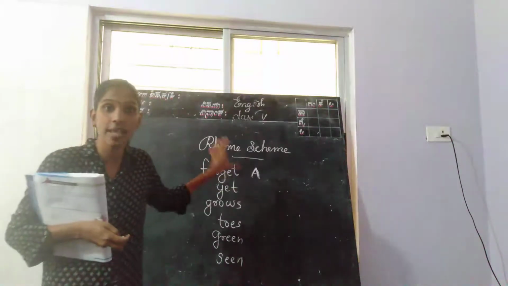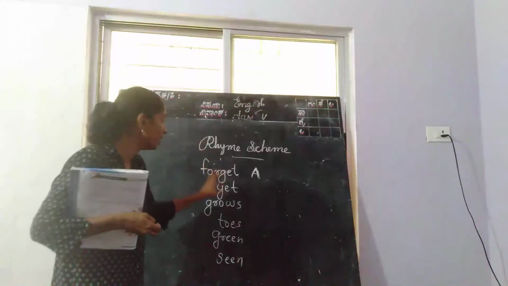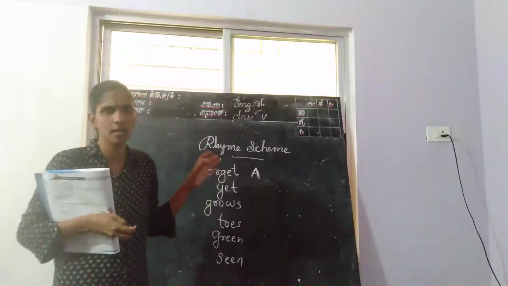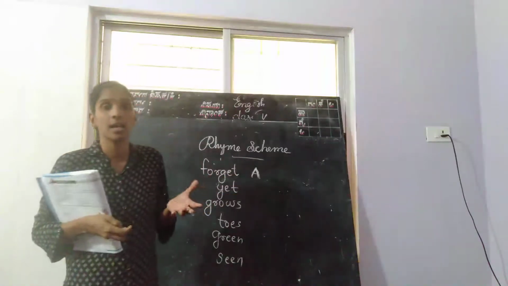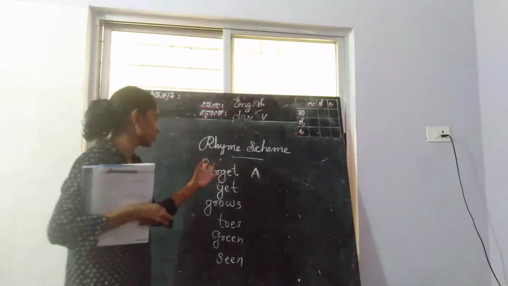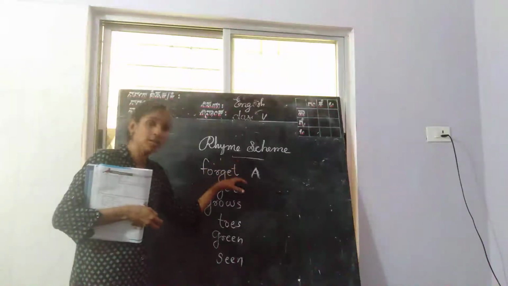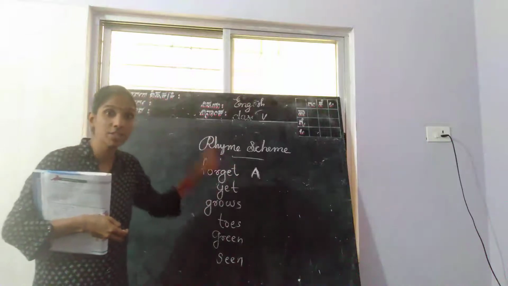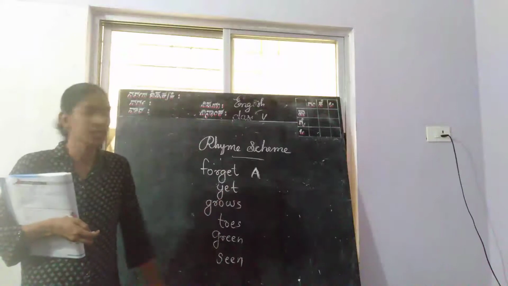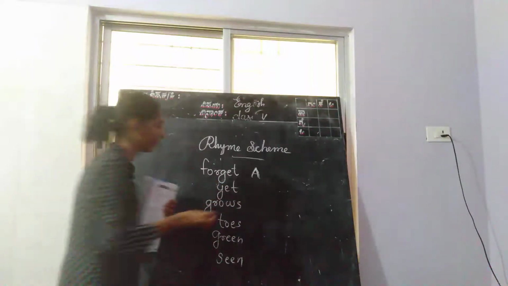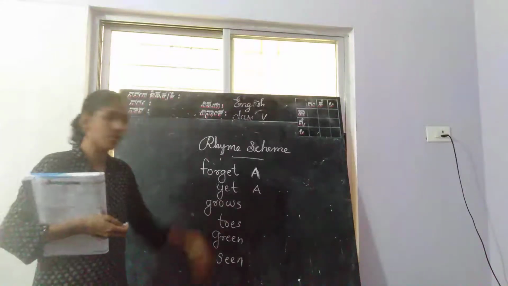Those words are ending with the same sound, and we can understand that the word yet rhymes with the first word forget. In whichever line we get the rhyming word for forget, there we write the same letter A. Next, grows.